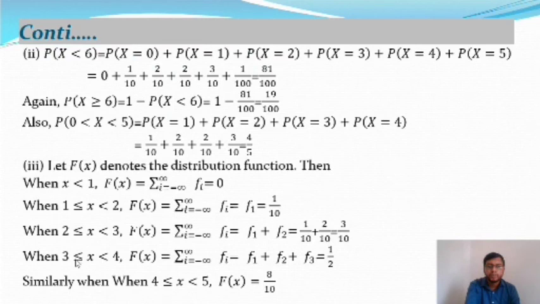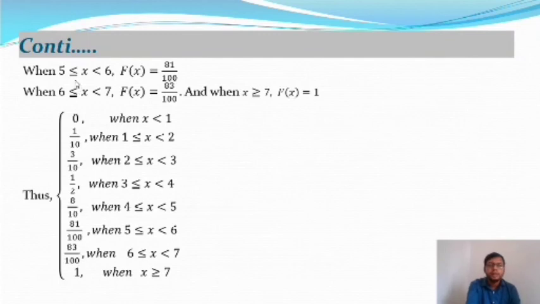When we take the interval 3 to 4, then the distribution function F(x) is equal to f1 plus f2 plus f3, and after putting the values of f1, f2, f3, it will give 1 by 2. Similarly, when the interval is 4 to 5, the distribution function will give 8 by 10, and when the interval is 5 to 6, the distribution function will give 81 by 100. In the interval 6 to 7, it will give the distribution function 83 by 100, and when X is greater than or equal to 7, the distribution function will give 1.